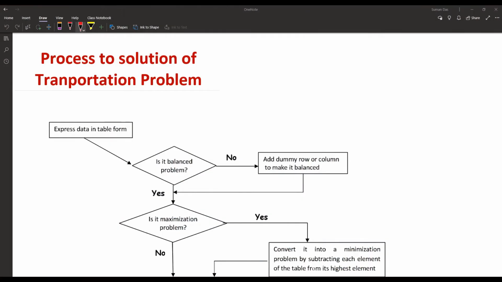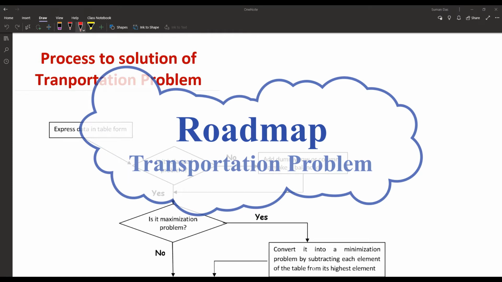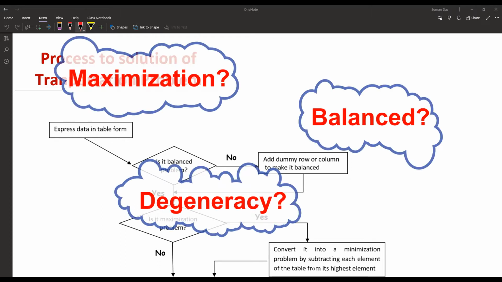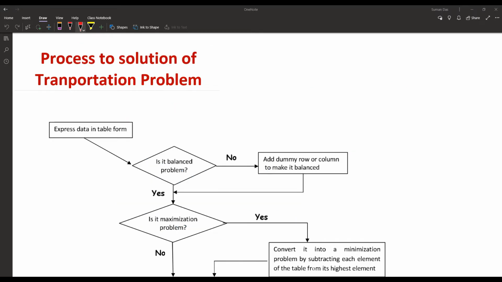Hello friends, today our topic is the process to solution of the transportation problem. Now when we are starting to solve any transportation problem, there are some confusions: how to start, which method to use, what is the procedure next, then how to solve, what is the degeneracy, what is the maximization problem. So many confusions are there for any type of transportation problem.